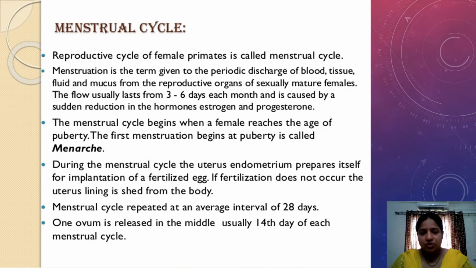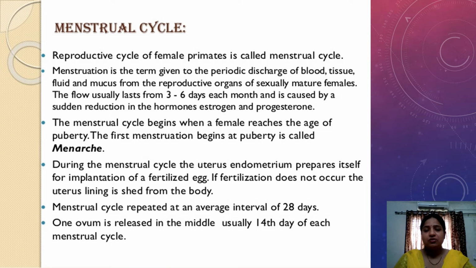Menstruation is the periodic discharge of blood and tissue, which consists of fluid as well as dead tissue and mucus, released in the form of menstrual flow. This tissue breaking is nothing but the endometrium, which is ruptured in the uterus. The endometrium along with the unfertilized egg is released out in the form of menstrual flow.